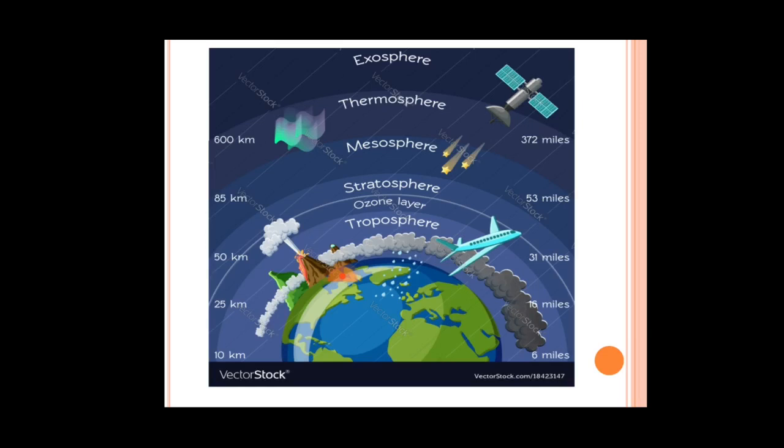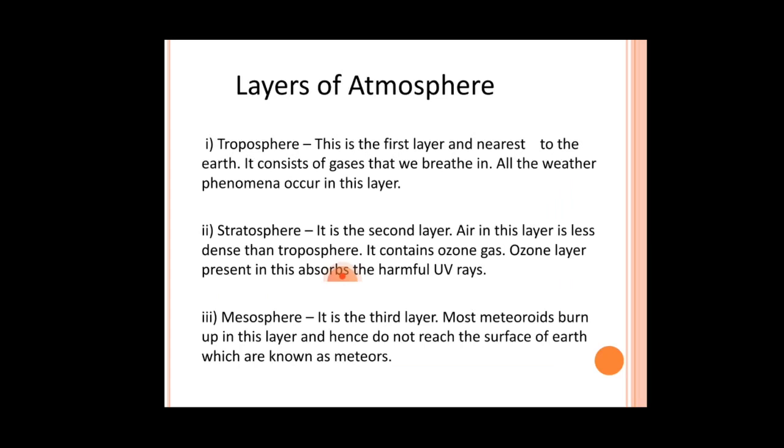Now let us discuss the composition of various layers of the atmosphere. First one is the troposphere layer. This is the first layer and it is nearest to the earth. It consists of the gases that we breathe in, that is oxygen and nitrogen, and the gases are most densely present in this layer. Any weather phenomena, whether it is lightning, thunderstorm, or raining, all occur in the troposphere layer.